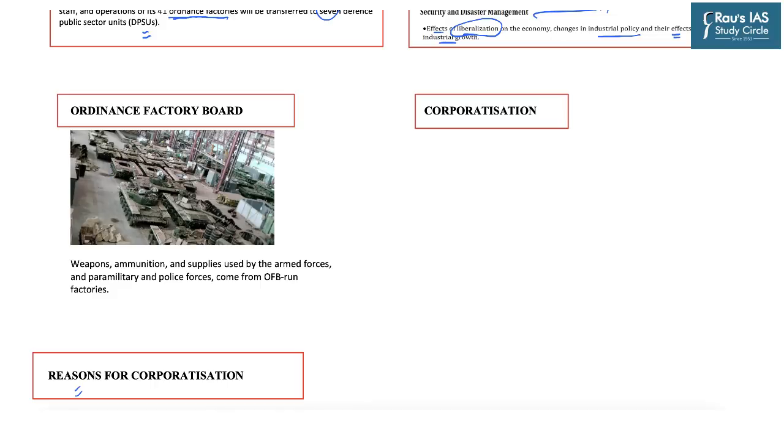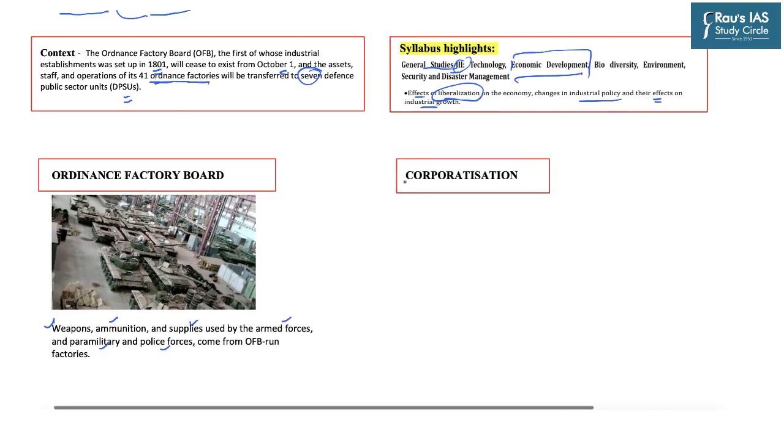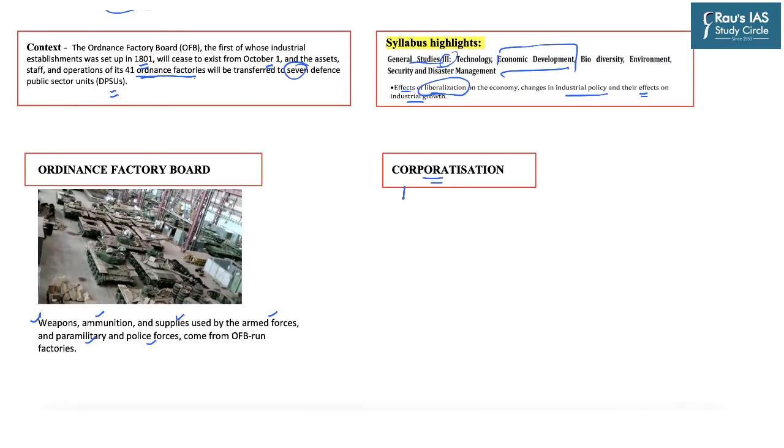Ordnance Factory Board is a government entity which was tasked to supply the weapons, ammunitions and all types of supplies for the armed forces, paramilitary as well as police forces. But now this government entity is being transformed through corporatization. First we should understand what corporatization is. This is basically the restructuring and transformation of a government entity, a state-owned asset, into a corporation.